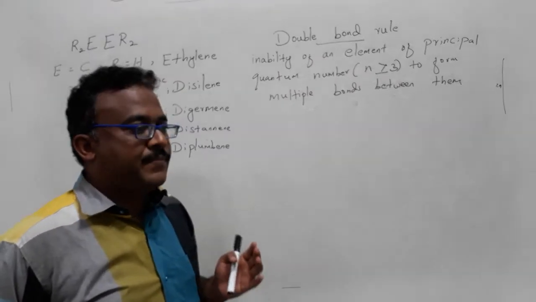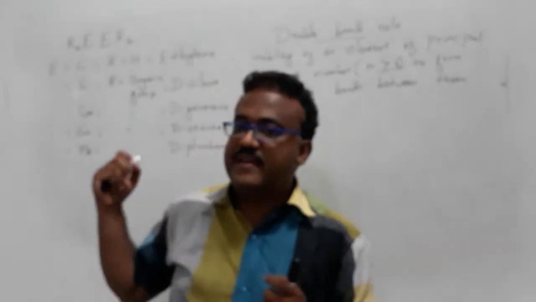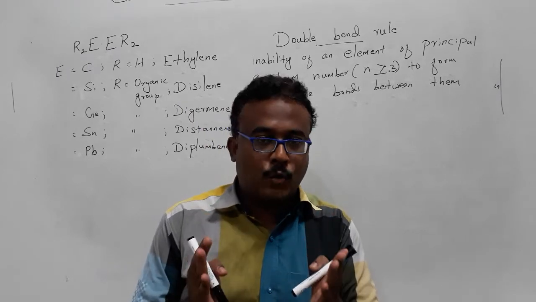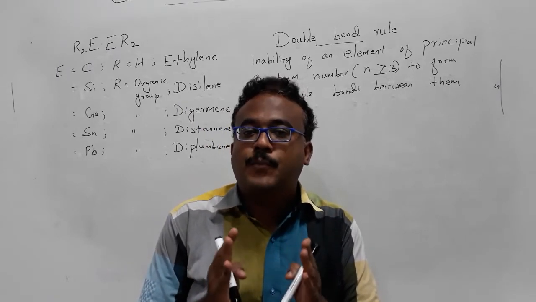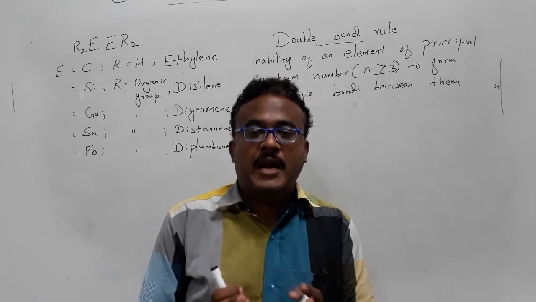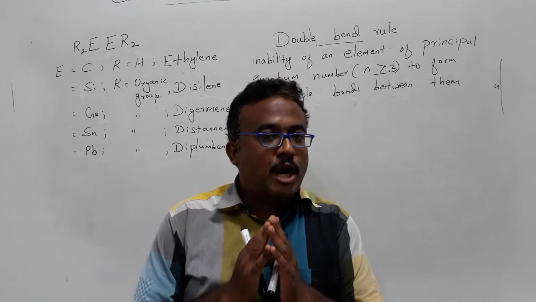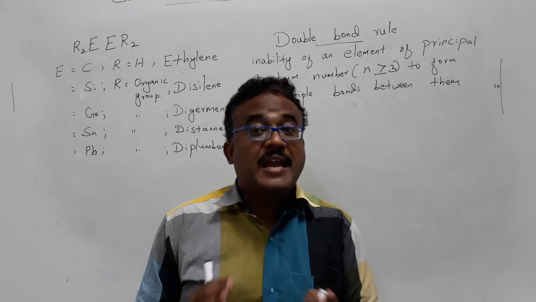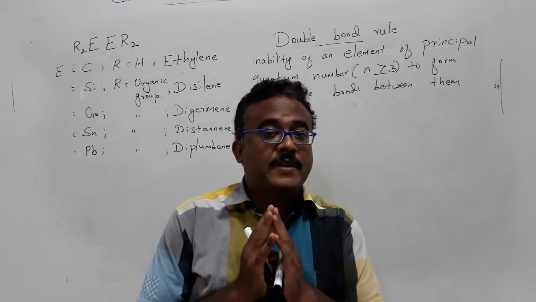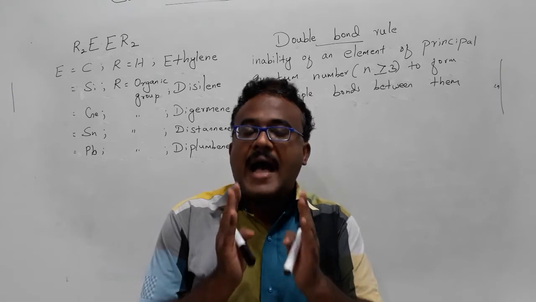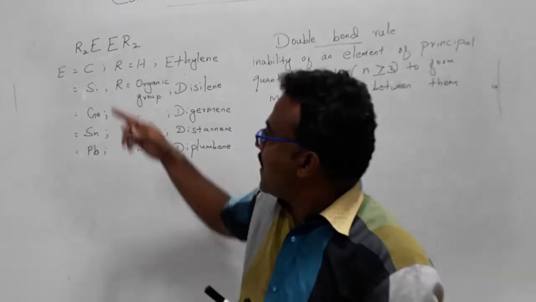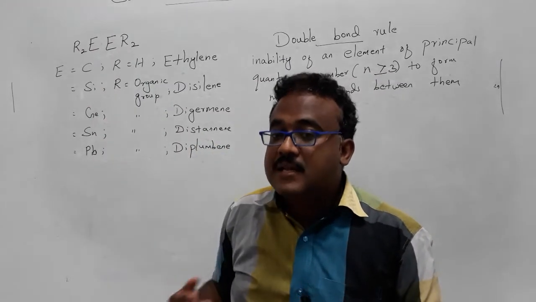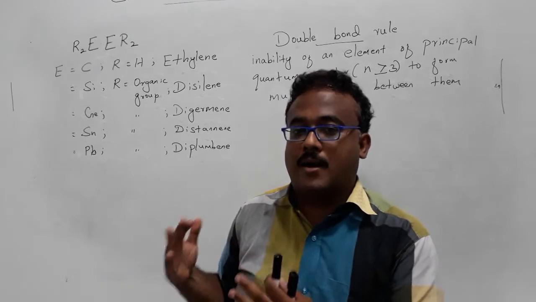In this lecture we are going to compare with the molecule ethylene. Ethylene is a very well known stable molecule. Unless it is exposed to some kind of initiator, light or heat, it will never undergo polymerization. But if it is exposed to heat or light, it will immediately polymerize. Otherwise this molecule is highly stable. So when you compare with the heavier substituted E, such as silicon and germanium, whether that molecule is also stable or not, we are going to see in this lecture.